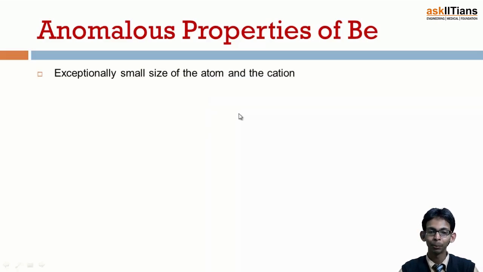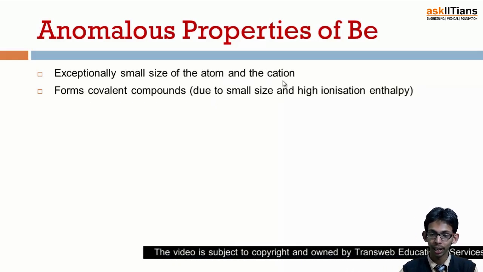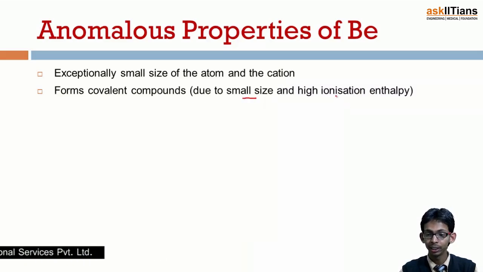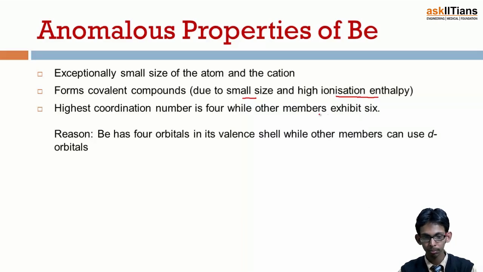This is because of the exceptionally small size of the beryllium atom and ion. It is the first member of the group, and we know size increases down the group. That means beryllium, being the first member, is of the smallest size. This is the reason for the anomalous properties of beryllium, and it forms covalent compounds due to small size and high ionization enthalpy. Its size is very small and ionization enthalpy is high because of small size, so it is very difficult for it to form any compound by complete transfer of electrons. So rather, it forms covalent bonds and covalent compounds.